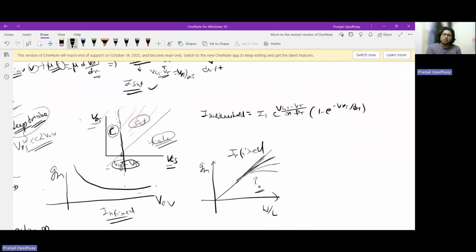Now it is exponential in nature, and why is this current actually flowing to begin with? Even when the channel is not strongly inverted, the electrons, or whatever the inversion carrier is depending on whether it is NMOS or PMOS, never essentially lose their thermal energy. As far as I know, this subthreshold conduction is a manifestation of the thermal energy that carriers possess. Another thing is that this is basically weak inversion operation.